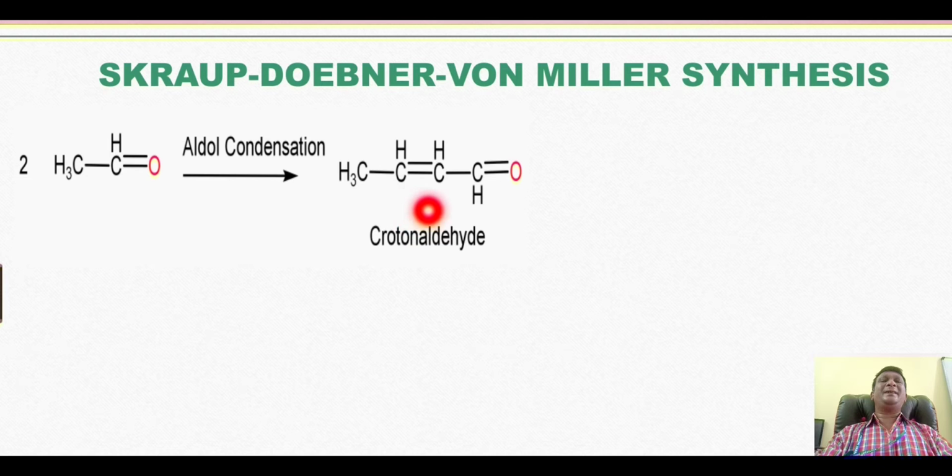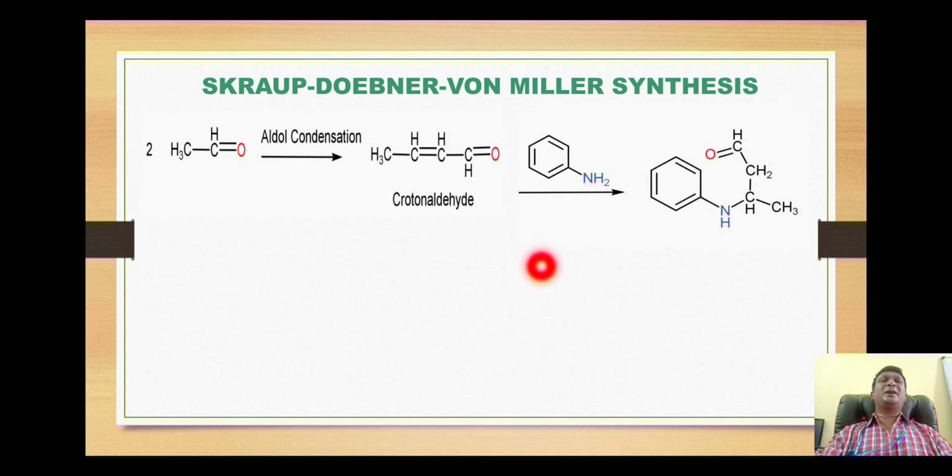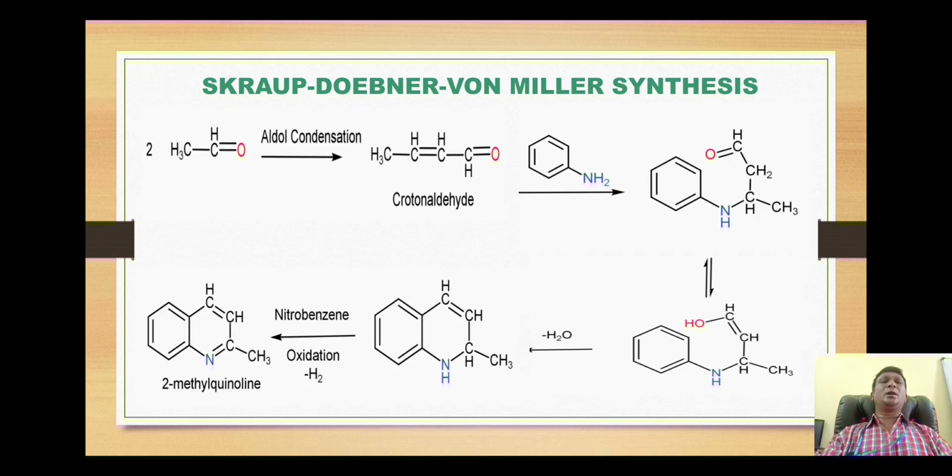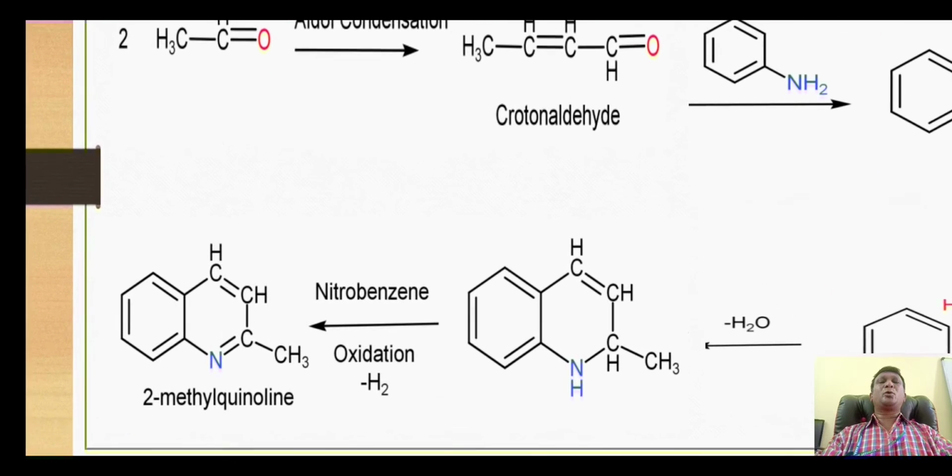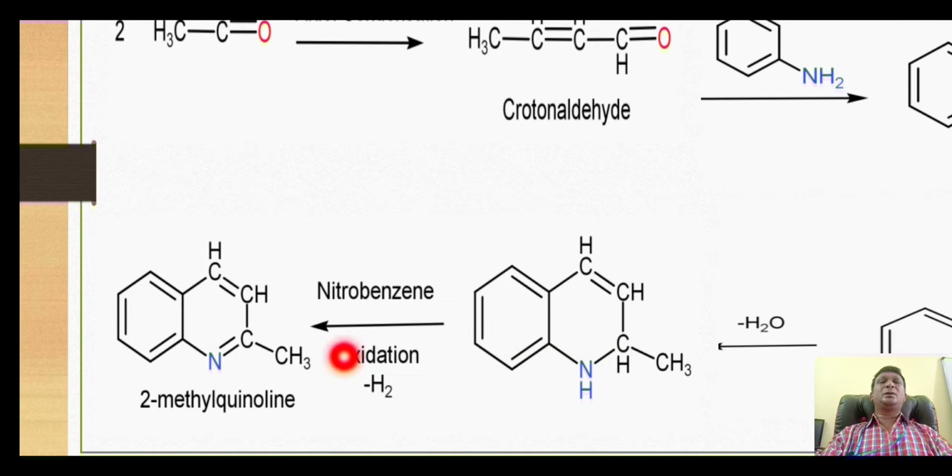This crotonaldehyde again is the example of an alpha beta unsaturated carbonyl compound. So this, when reacted with aniline, gives us formation of this addition product, which undergoes tautomerism as we have seen in the previous reactions to give us this product, which loses the water molecule to give formation of this 2-methyl dihydroquinoline, which on reaction with the oxidizing agent nitrobenzene loses the protons from position number 1 and 2 to give formation of 2-methylquinoline.